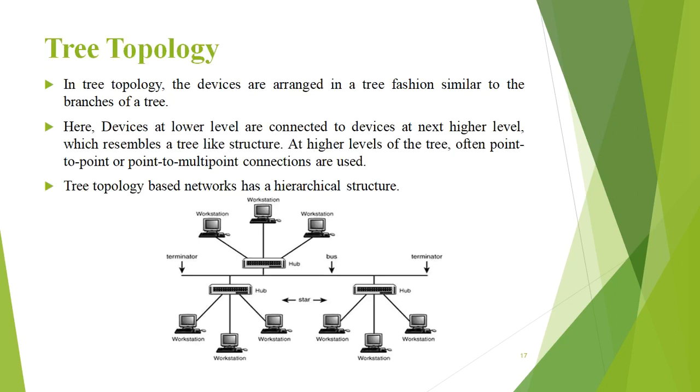Next one is tree topology. In tree topology, the devices are arranged in a tree fashion similar to the branches of a tree. Here you can see in the architecture the workstations are connected to the hub, and the hub is connected to the main terminator. The devices at the lower level are connected to the devices at the next level in a tree structure. So it can be a point-to-point connection or point-to-multipoint connection.